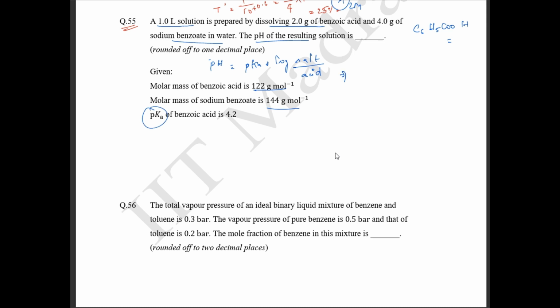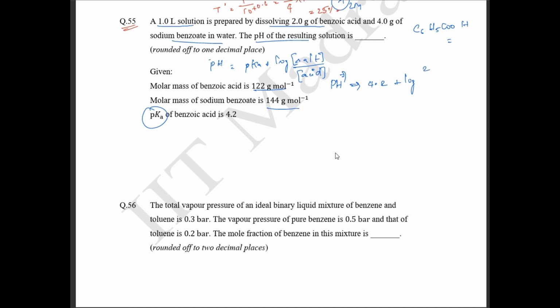So pH is going to be equal to the pKa value, which is 4.2, plus log of concentration of salt by concentration of acid. We know the molar mass and the number of grams, so we know the moles.